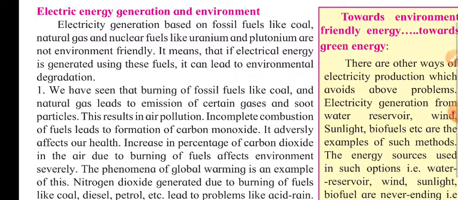It's very clear because they are producing different kinds of gases or nuclear waste, which is very harmful to the environment. It means that if electrical energy is generated using these fuels, it can lead to environmental degradation.